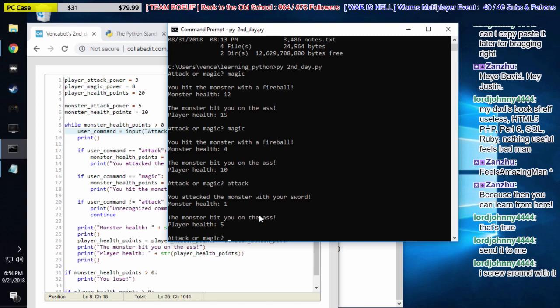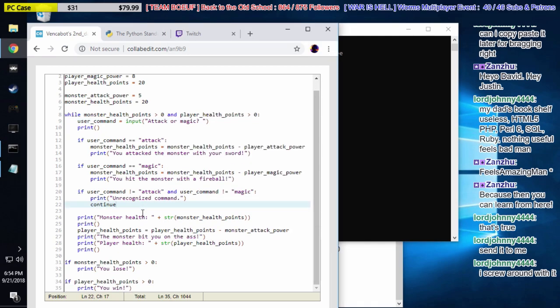So this is the glitch that I was talking to Justin about before the stream. I noticed the last time when our stream ended that if you look at our code down here, we have this while block that runs as long as the monster has health points and the player has health points, right? But what's interesting is that, as you see here, Justin, the player gets his turn, right? And then we print off how much health the monster has left. But then we also print off how much health the player has left after the monster attacks. So there is no test here. Right here on line 26, if you look at the collab edit right now, we see where the monster actually does the damage, right? His monster attack power subtracts from the player's health.